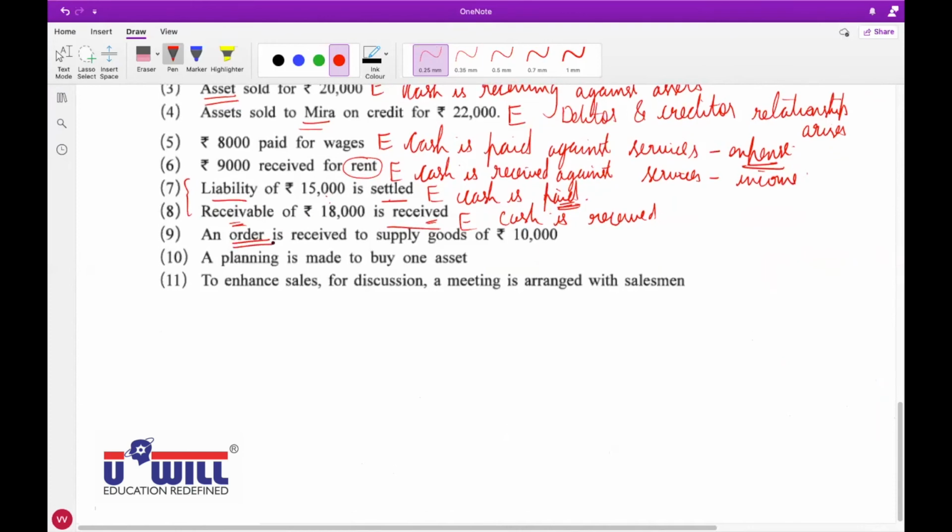Okay, now raise your hand. Order is received to supply goods of 10,000. Economic or non-economic? Krishna Patel. Non-economic, because money is not involved. Money is not involved means neither is it a cash transaction nor a credit transaction. So it's a non-economic transaction.